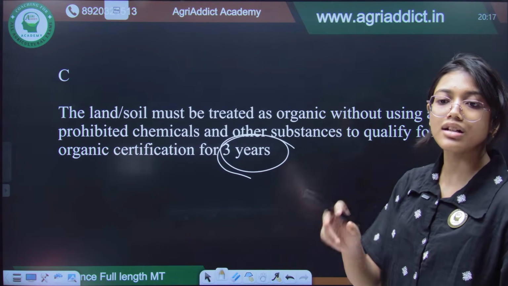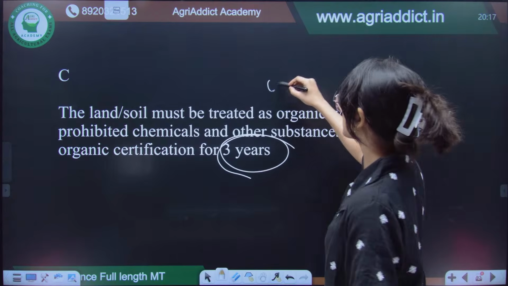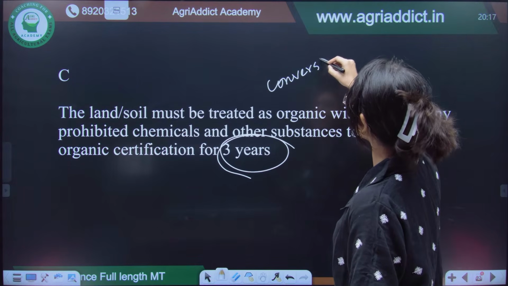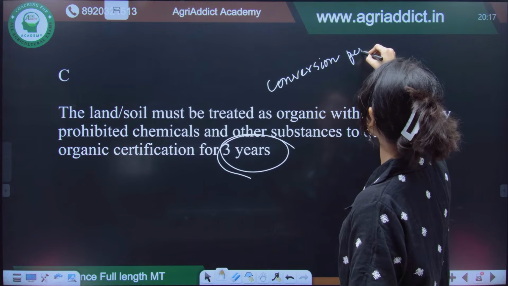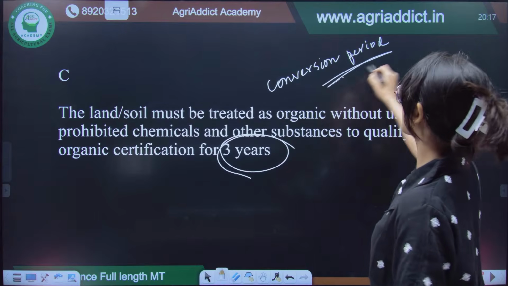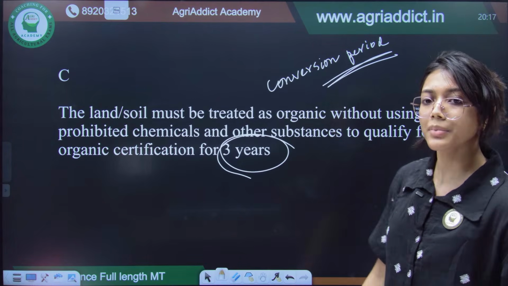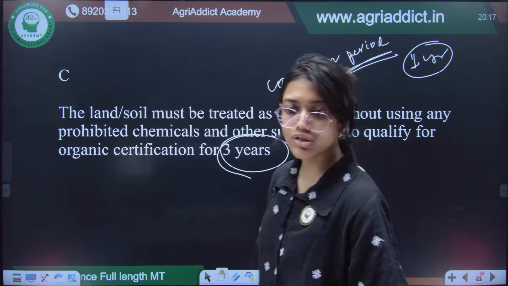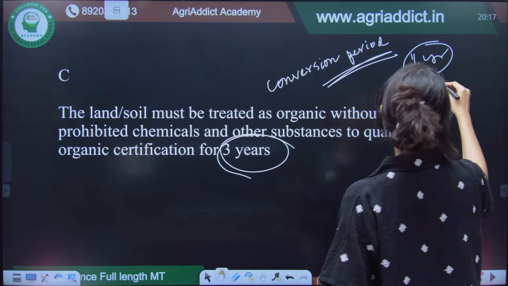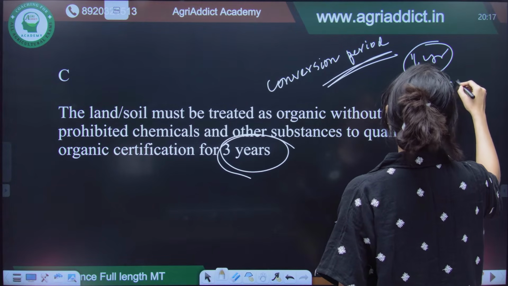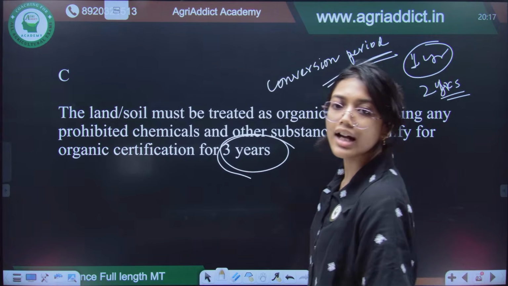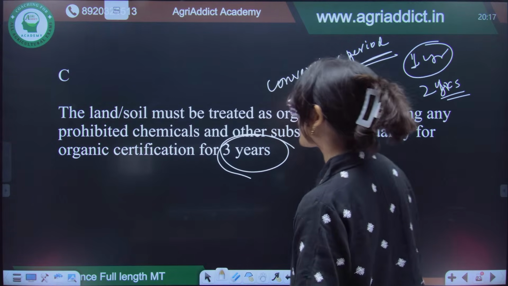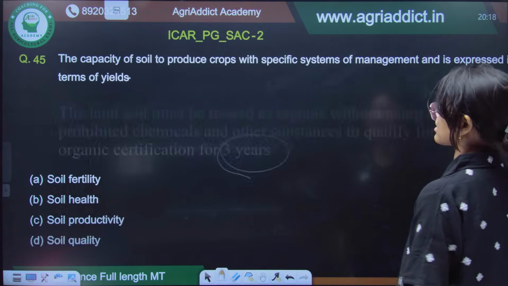But in the interconversion period, what is the conversion period? It is the period from where your land should be converted into the organic one. This conversion period varies. It can be 1 year if you are dealing with livestock, 2 years if you are dealing with horticultural crops or annuals, and 3 years if you are dealing with perennials. So, option C is the correct answer.